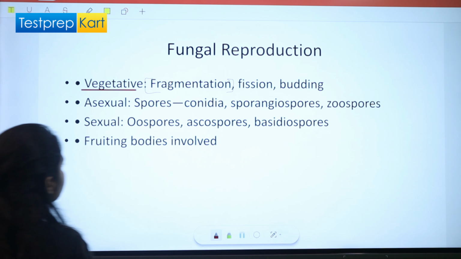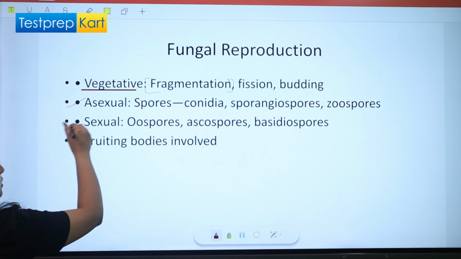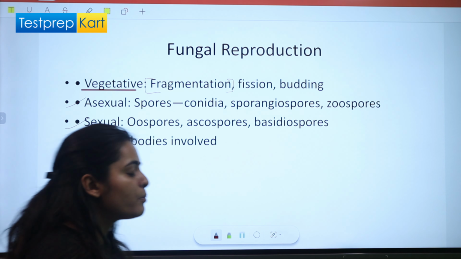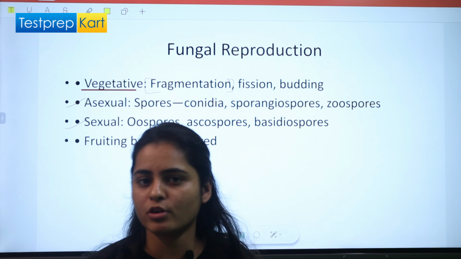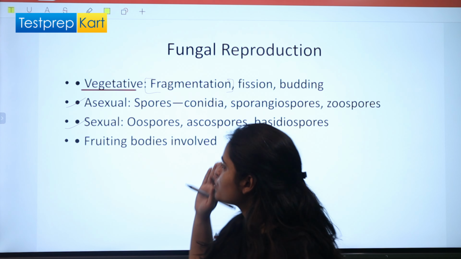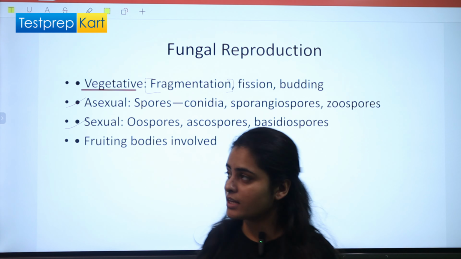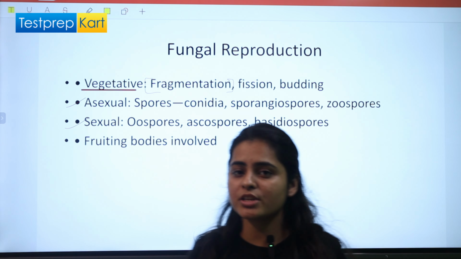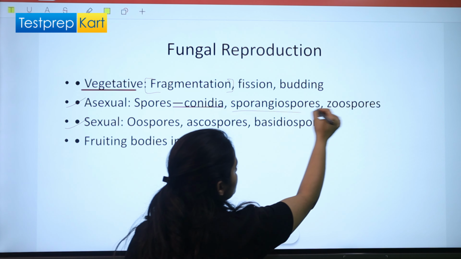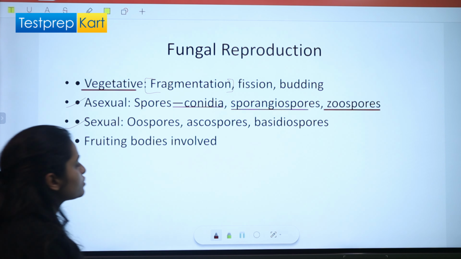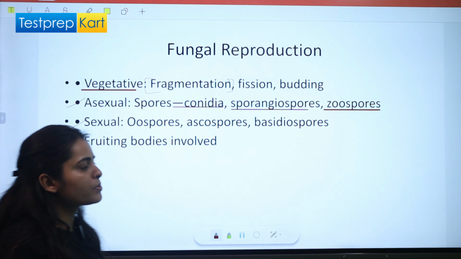Then we have asexual and sexual modes of reproduction. In both sexual and asexual modes, it is done by spore formation. Asexual spores are there and sexual spores are there. Asexual spores are conidia, sporangiospores, zoospores. And sexual spores are oospores, ascospores, basidiospores.